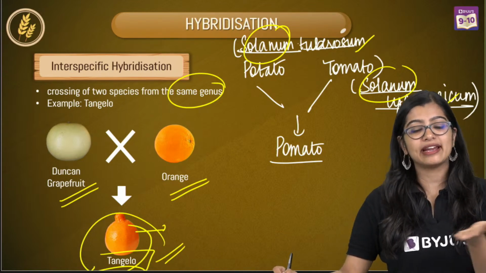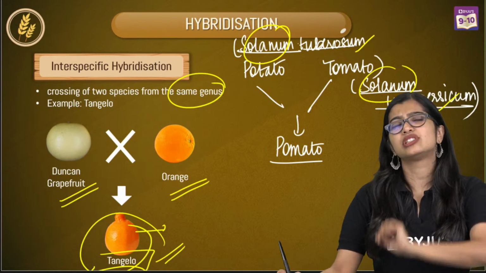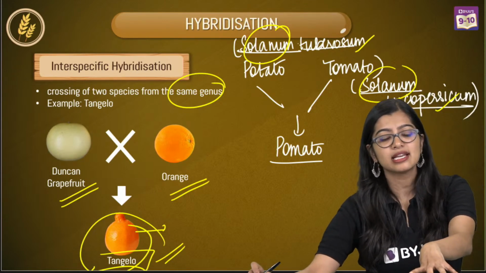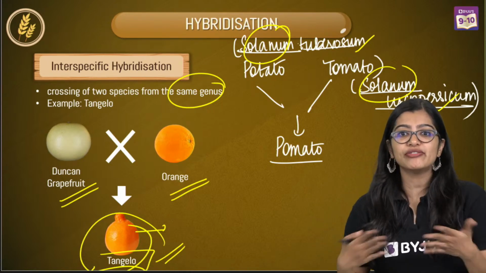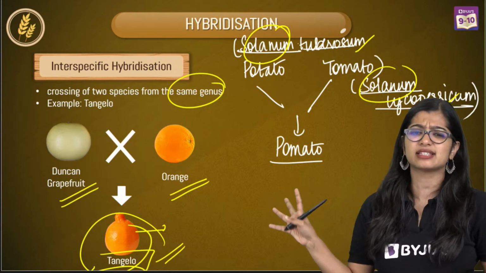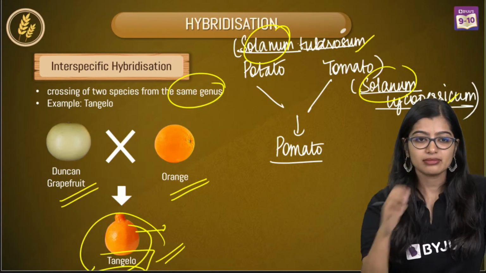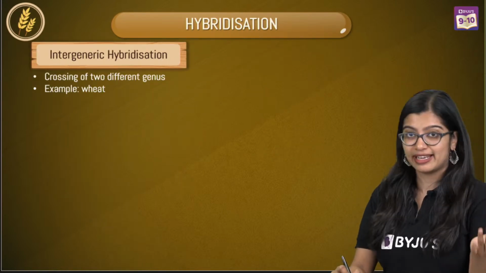Yes, tiger plus lion is liger. Does the taste get changed? Taste gets changed more or less. The whole point of it is to improve the taste, so here and there, it will get changed a little. Alright? So now the last one is intergeneric.